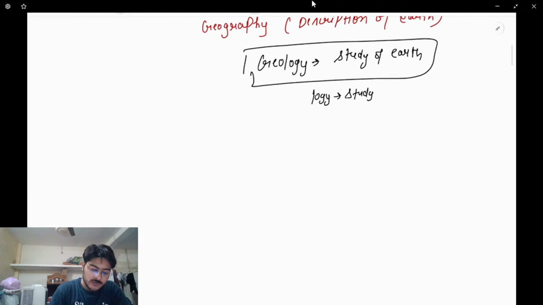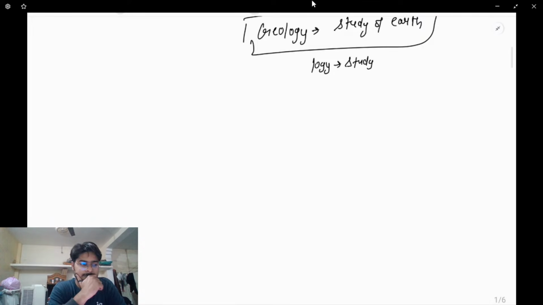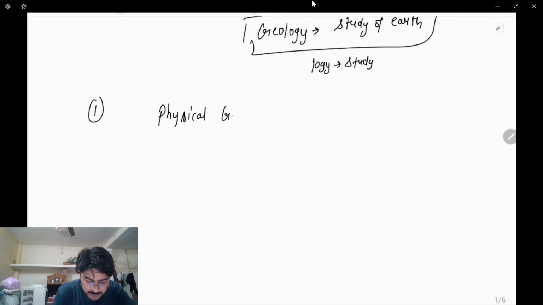Now, overall geography has been divided into parts. Actually, there are many sections of it, but I just want to stick to a few.